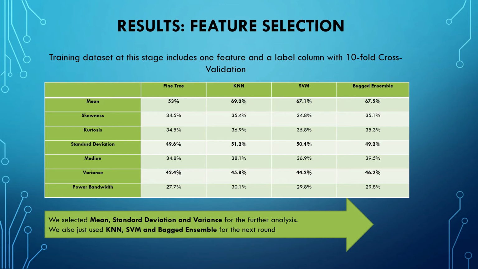For example, like the support vector machine, 67.1% for mean features, or 50.4% for standard deviation, and 44.2% for variance compared to other features. Then we select those 3 features for further analysis, and we also remove the fine tree and keep the other 3 machine learning techniques for the next round.